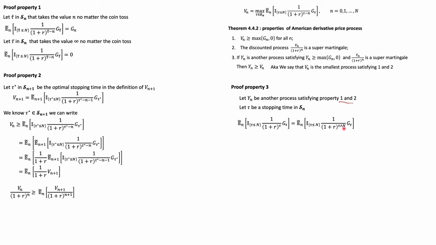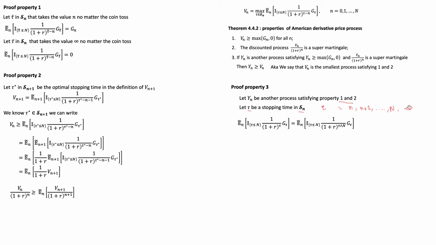To think about this, we can consider two cases. So tau is inside this set, which means tau can take values in the set n plus 1 up to capital N, the end of our period, or maybe we never exercise the option. Let's imagine we never exercise the option, so tau is equal to plus infinity.